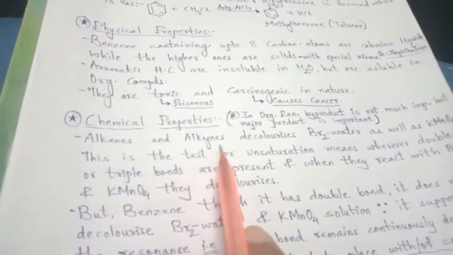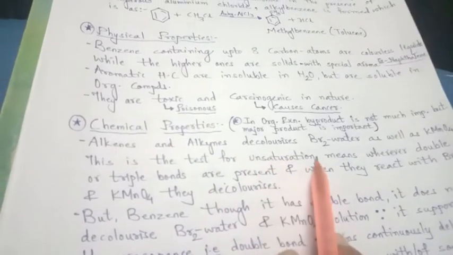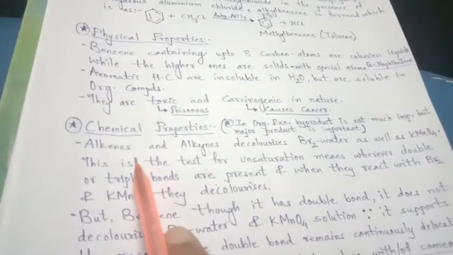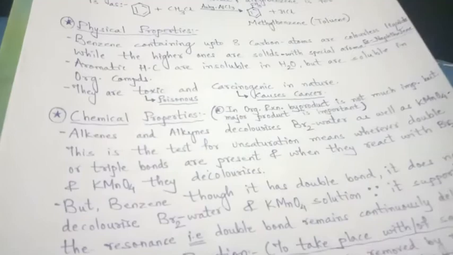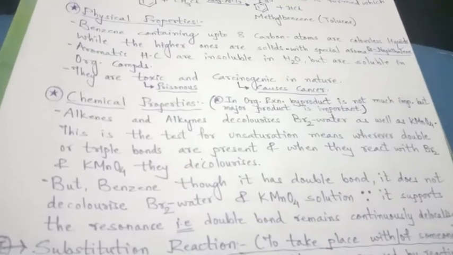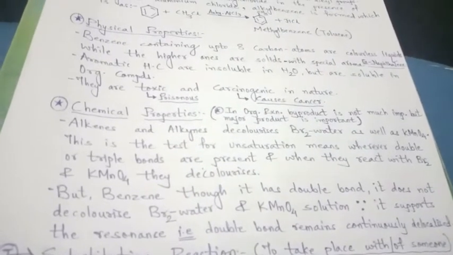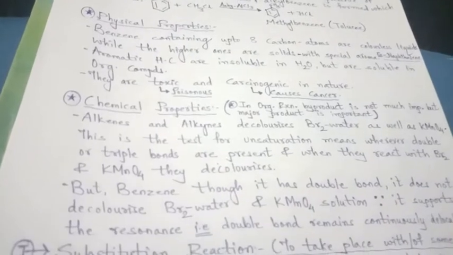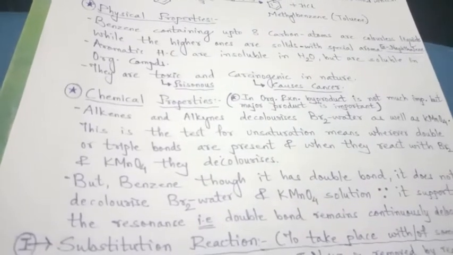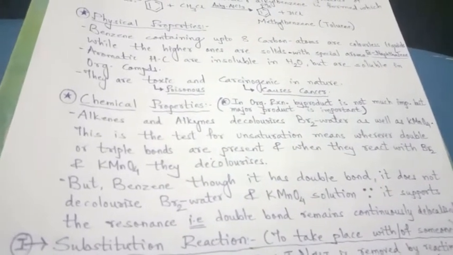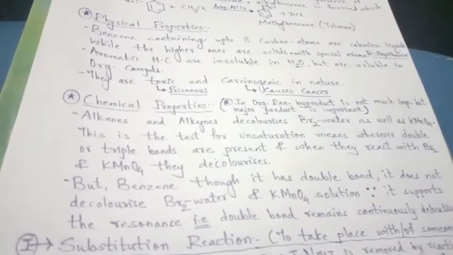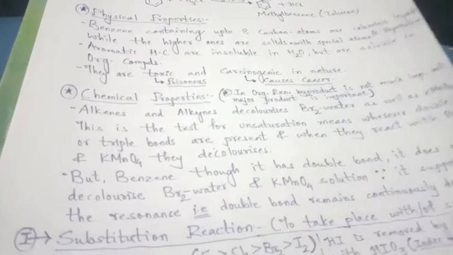As in alkenes and alkynes, decolorization of Br2 water as well as KMnO4 takes place. That means when alkenes and alkynes react with Br2 water, bromine water, or potassium permanganate solution, they decolorize them. The brownish color of the bromine water will become transparent, as well as the purple color of potassium permanganate will also get decolorized. This is the test for unsaturation, meaning wherever double or triple bonds are present, when they react with these two solutions, they decolorize them.